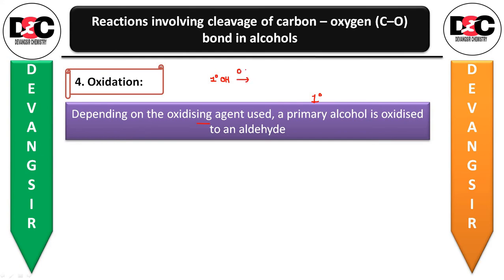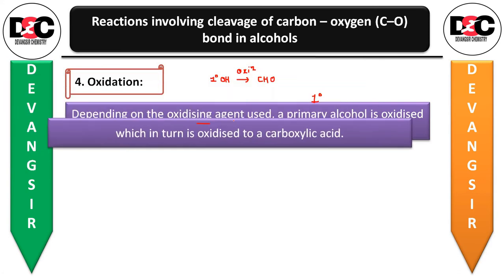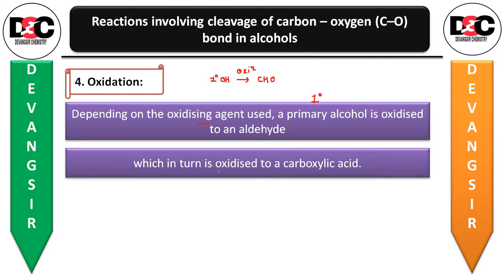By doing the oxidation you will get the aldehyde, which in turn is oxidized to carboxylic acid. Still, if you carry out the oxidation reaction, then you will get the carboxylic acid.